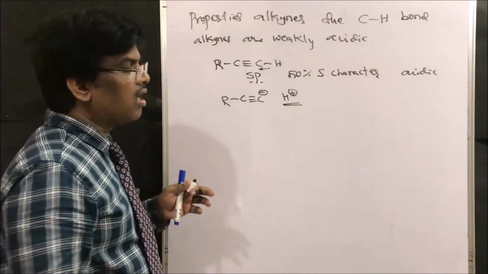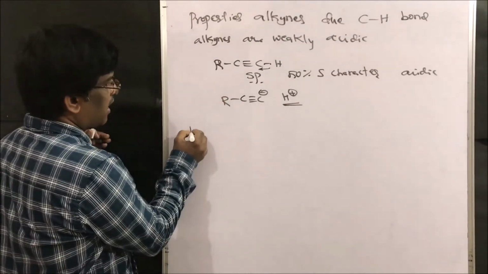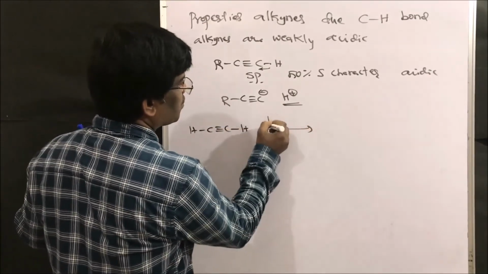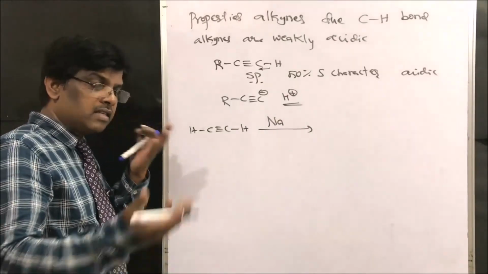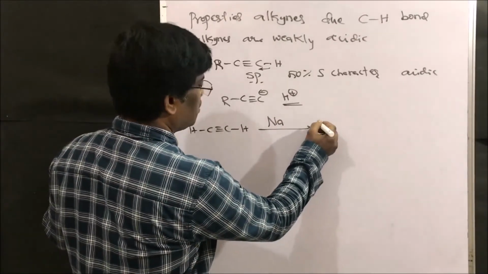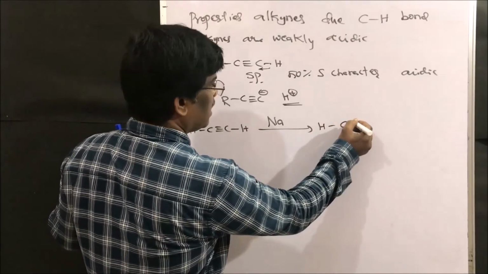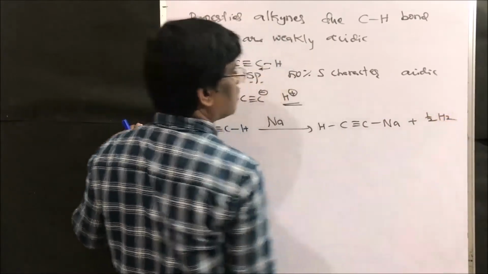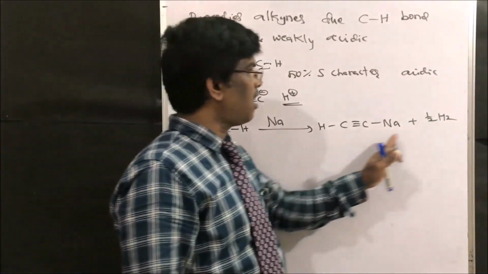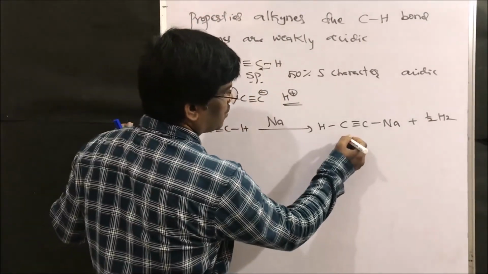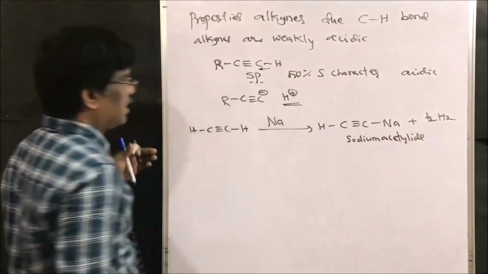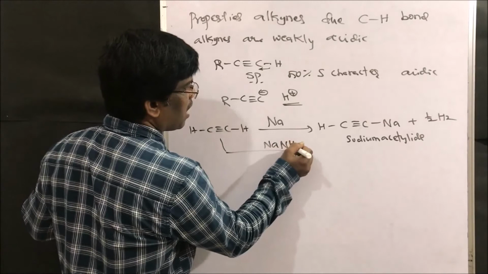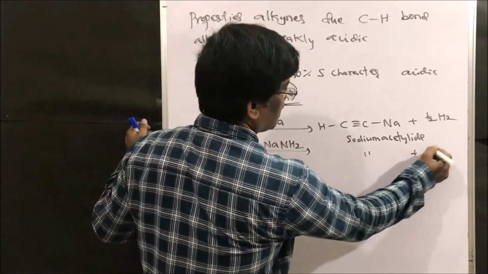So under a strong base, for example, H triple bond C hydrogen in the presence of sodium. Sodium is a strong base, so with sodium metal I can get HC triple bond C sodium plus hydrogen. This is how it gives H plus ions, forming sodium acetylide. Or I can use sodium amide to get sodium acetylide plus ammonia.